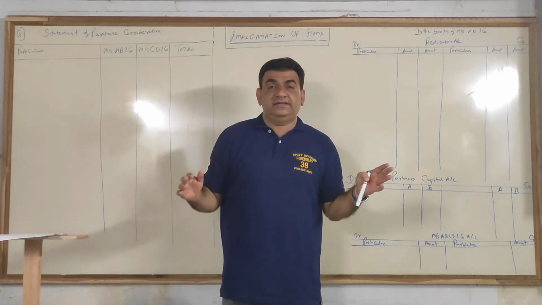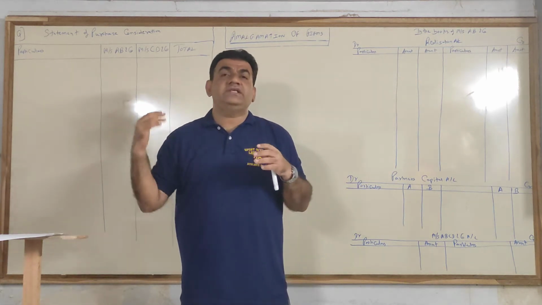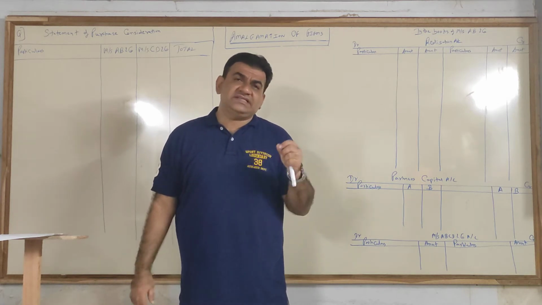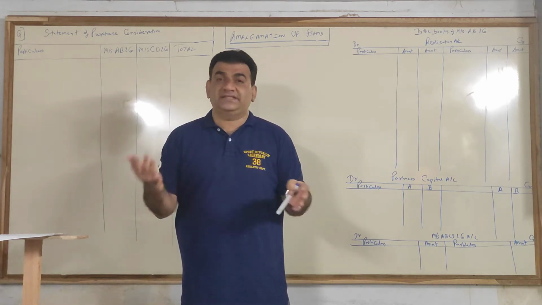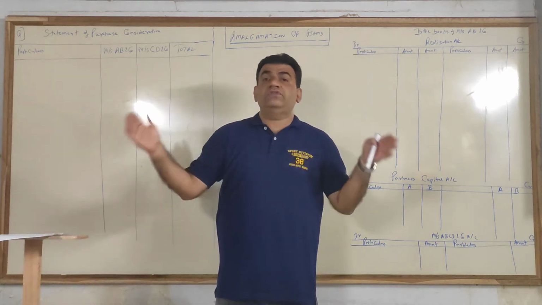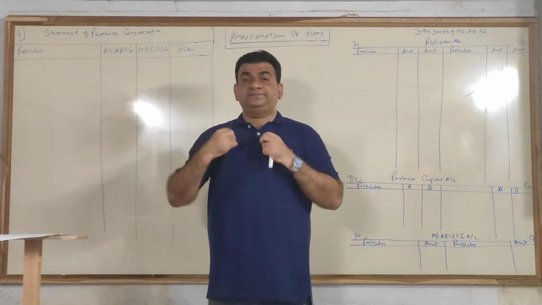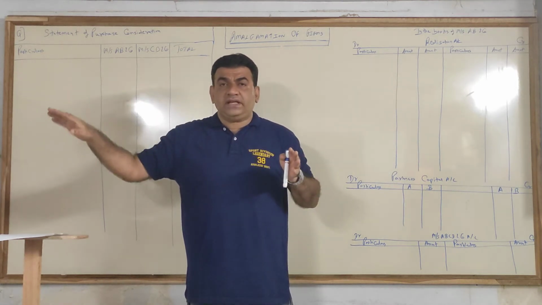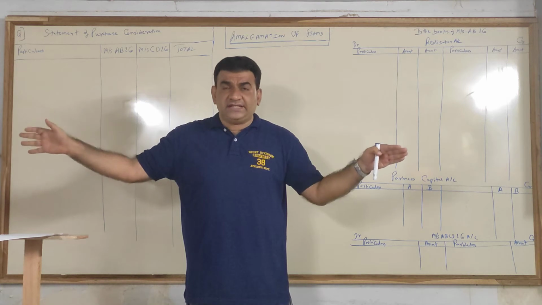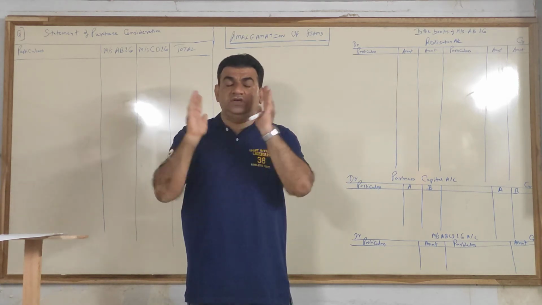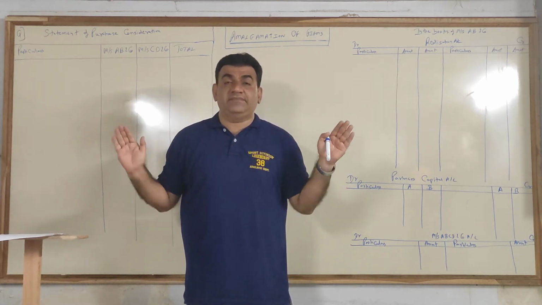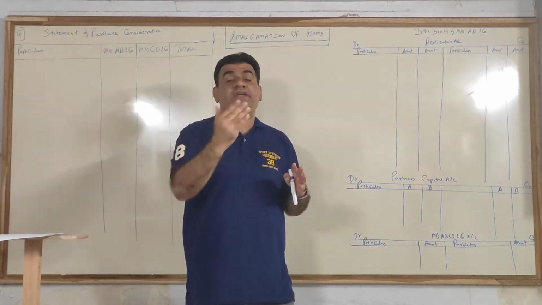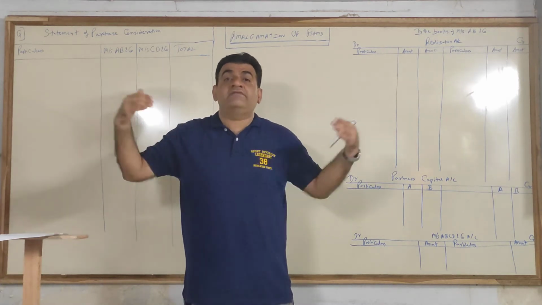Now what do they decide? A and B say, we are operating, say for example, only in Mumbai. C and D are doing the same business in some part of Mumbai, also Bangalore and some other cities. Now what do these two firms decide? Let's do one thing. Let's join hands together. Two partners AB, two partners CD. Let all four of us merge together and form a new firm, A, B, C, D and Company. So what can we do? We can capture a higher market of India and expand our business.